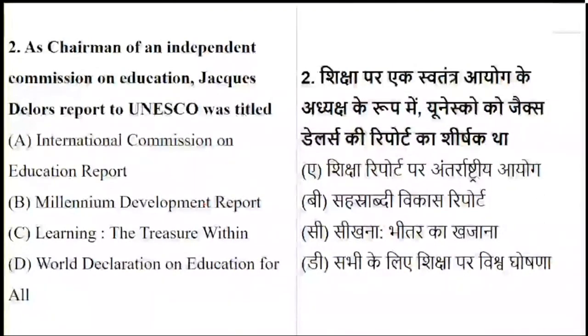Question number 2 is talking about the chairman of the Independent Commission on Education. I have given you the answer for question number 1, and we have moved to question number 2 now. As chairman of the Independent Commission on Education, Jacques Delors submitted a report to UNESCO. What was the title of that report?